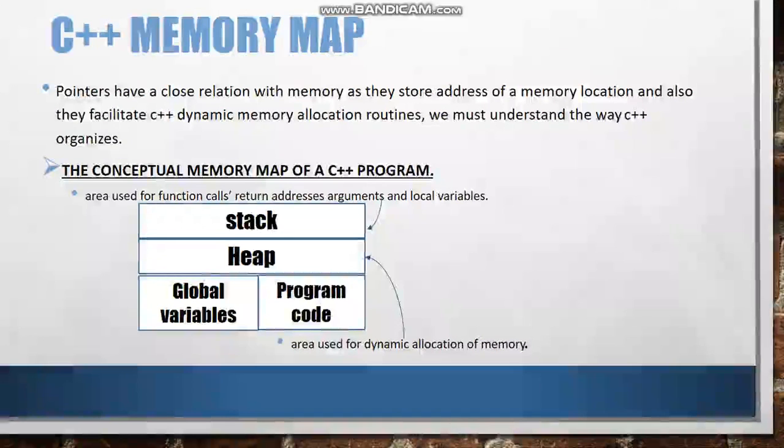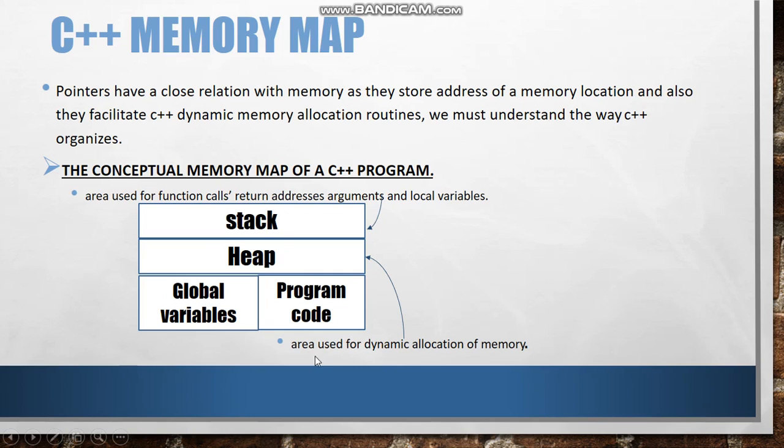Not only pointer values, but the usual variables that we declare in the program are stored in the following way. The stack stores function call return addresses, arguments and local variables. So it stores the values of function calls as well as the addresses of local variables.